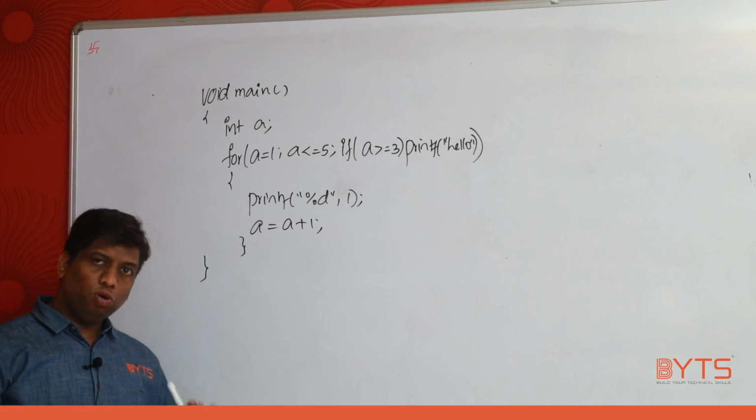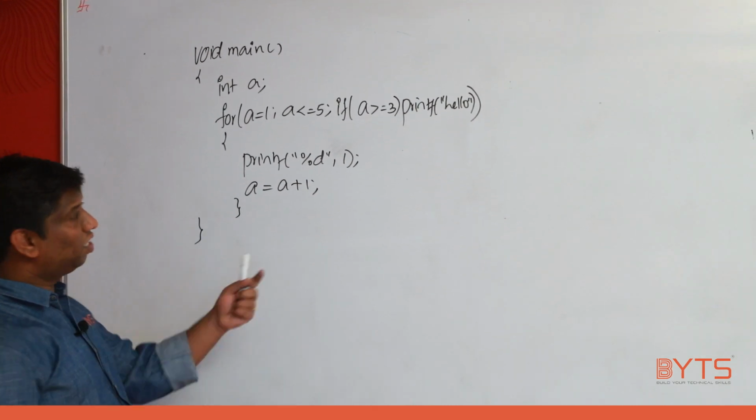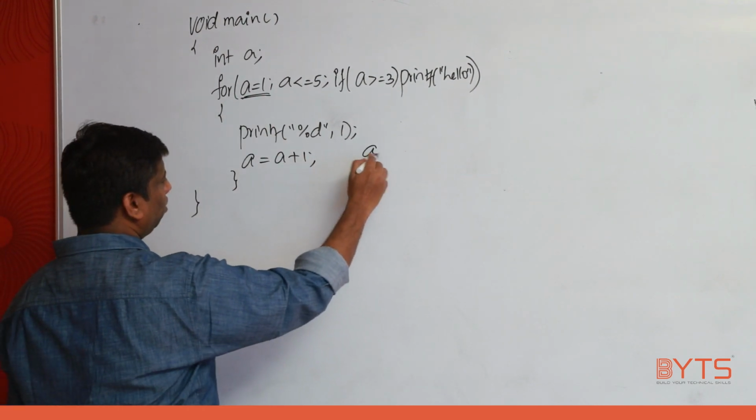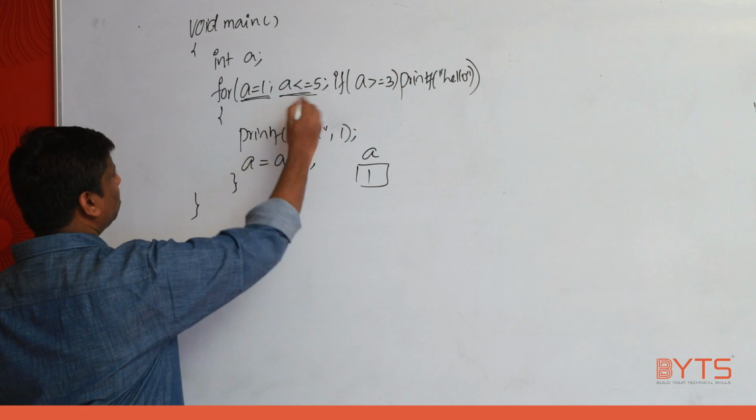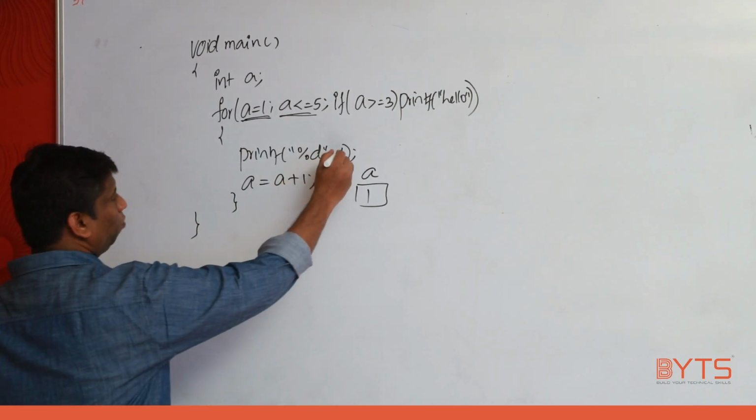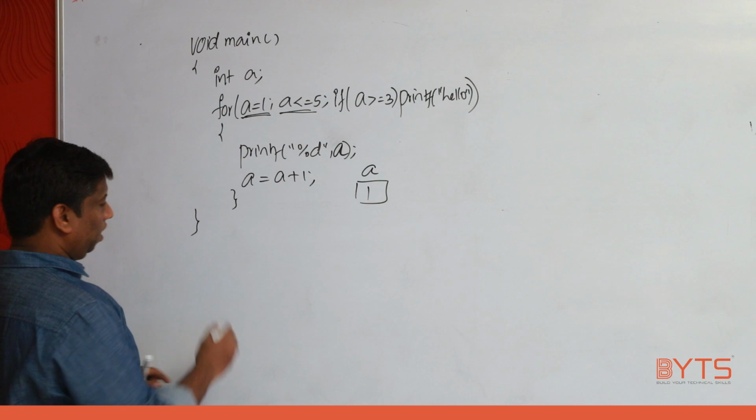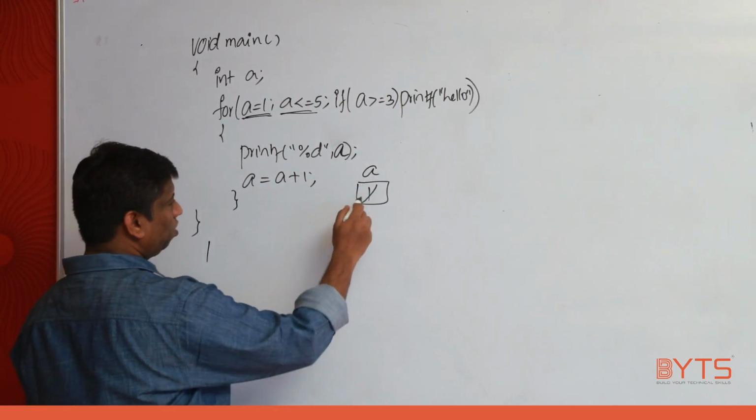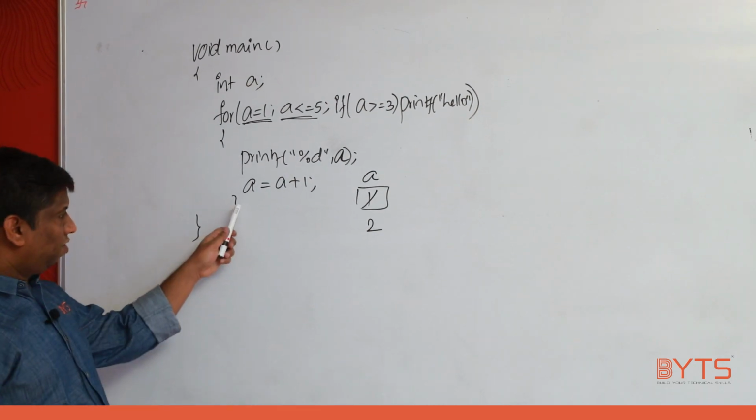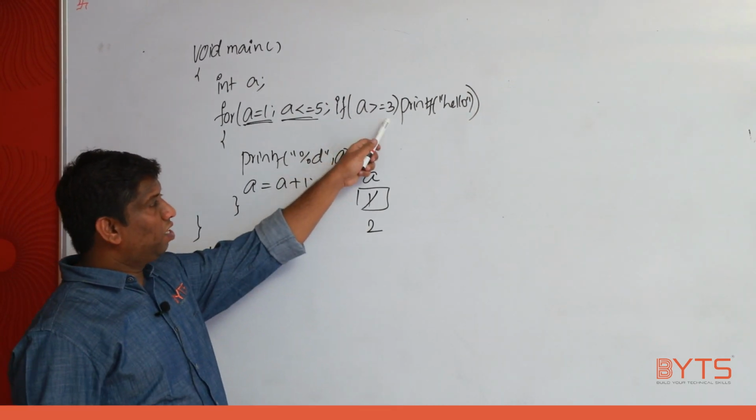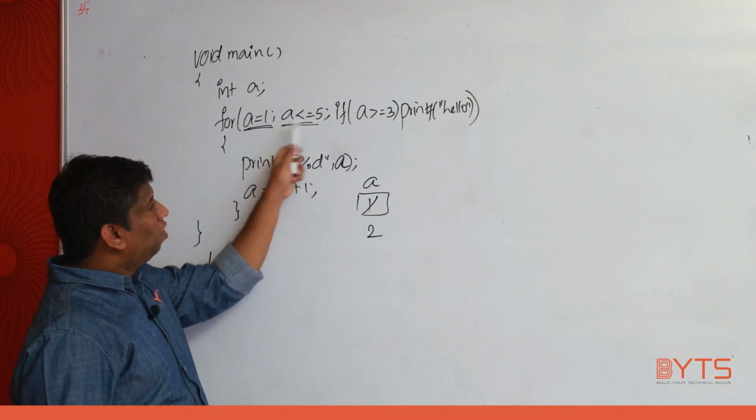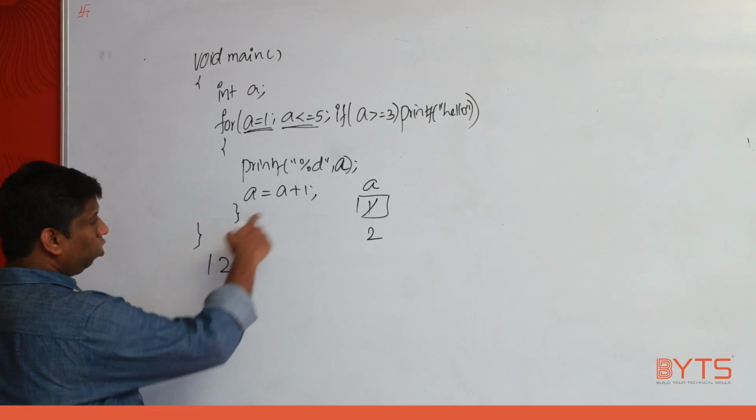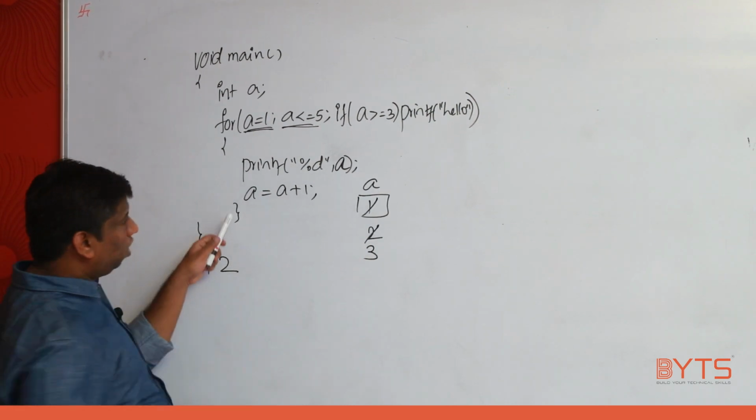Now pause the video, get the output. Anyhow, little interestingly we are going to get the output. Yes. First step, initialization. What is the value of a? 1. 1 less than or equal to 5, true. So print what value? A. What is the value of a? 1. A is equal to a plus 1. A value will be how much? 2. End of the loop. Come here. 2 greater than or equal to 3 false. So printf hello is not printed. 2 less than or equal to 5 true. Again print what? 2. 2 plus 1, 3. End of the loop.